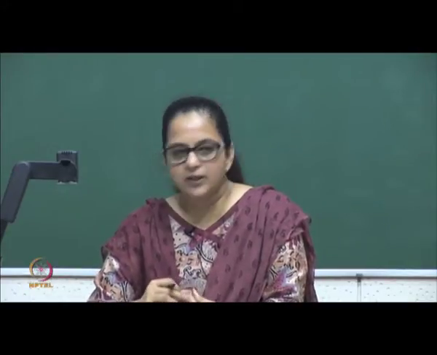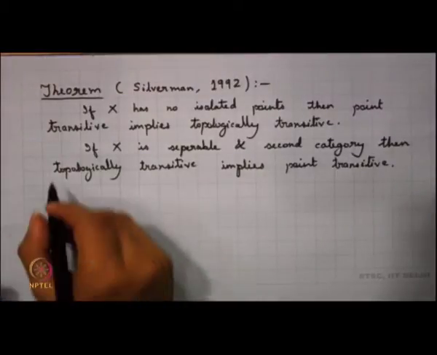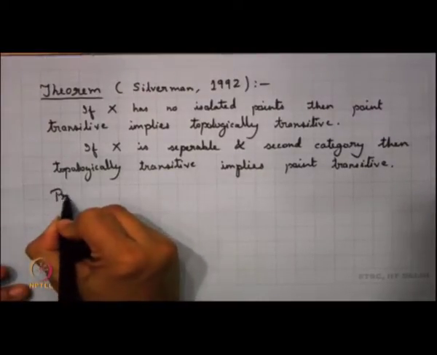Whereas in the other cases, many times it is enough for us to identify a point whose orbit is dense. Once you identify a point whose orbit is dense, it is enough. So, for proving theorems in topologically transitive systems or anything that leads to transitivity, it becomes very helpful to look into these concepts and see that they are equivalent. So, this is basically the theorem, and let us now look into the proof of this part.